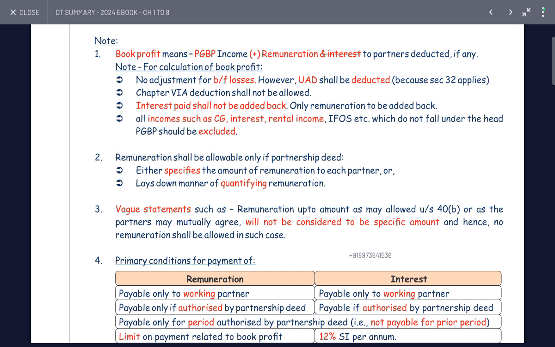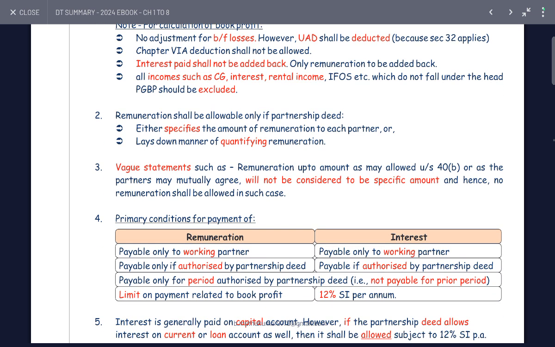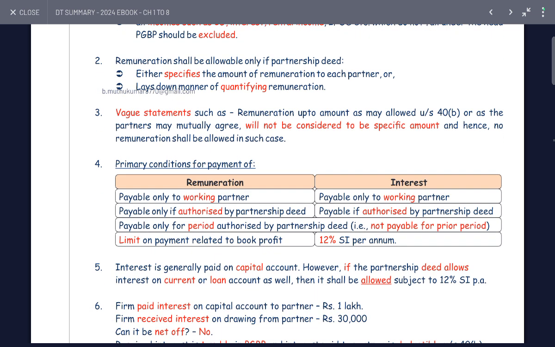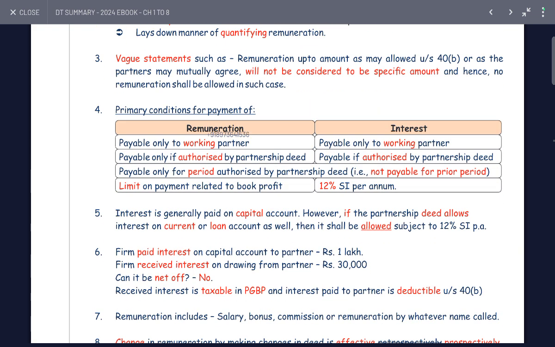All income such as capital gain, interest, and rental income which does not fall under the head of PGBP should be excluded. Remuneration shall be allowed under the income from partnership head. The partnership deed should either mention the amount of remuneration of each partner or lay down the manner of quantification of remuneration. Remuneration up to the limit allowed under section 40B is allowed, or as agreed by mutual agreement of the partners. It does not need to be a specific amount, hence remuneration shall be allowed in that case.